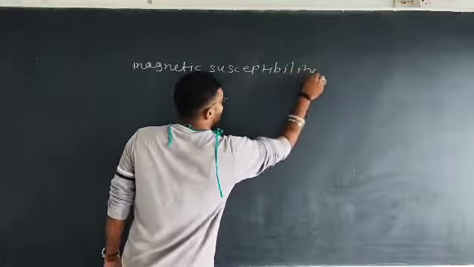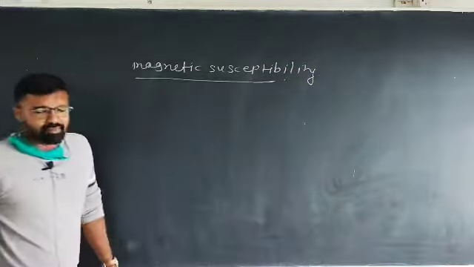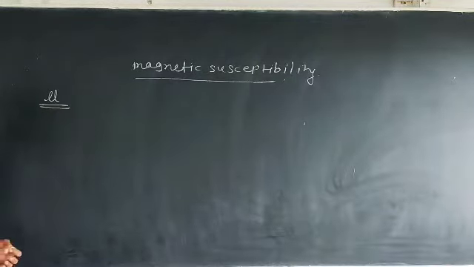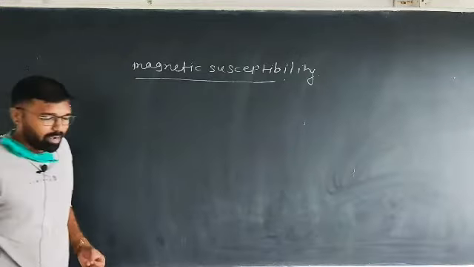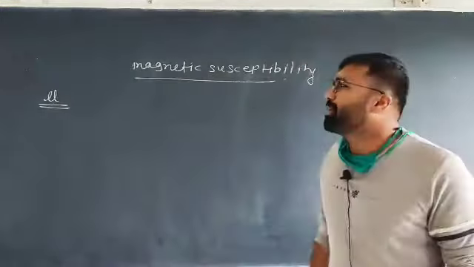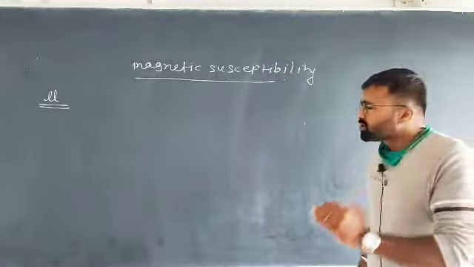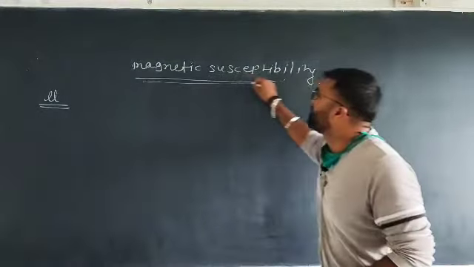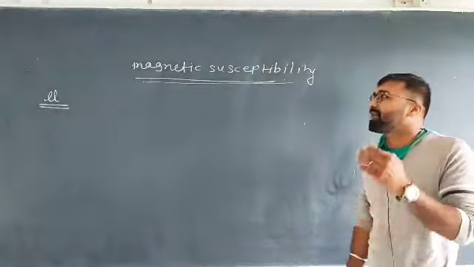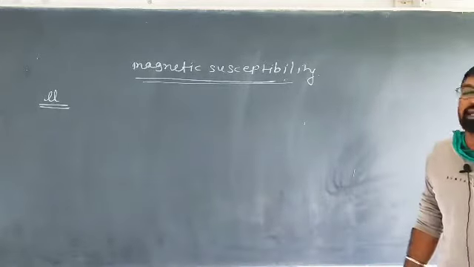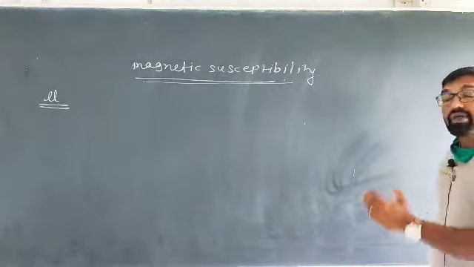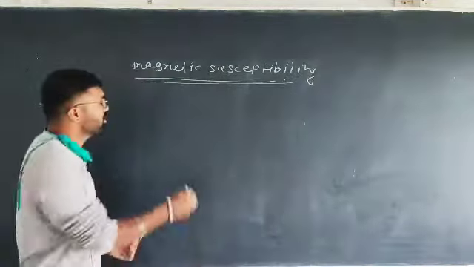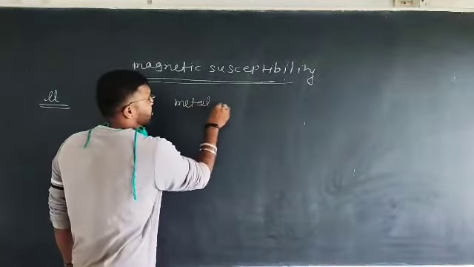What is magnetic susceptibility actually? We know that magnetic moment is not calculated practically, right? If you want to calculate the magnetic moment practically, it is impossible. So instead of calculating magnetic moment, we can calculate magnetic susceptibility of the particular substance by using some experimental or instrumental technique, right? So we want to study under the heading instrumentation in inorganic chemistry. Particularly we study here metal complexes, right?